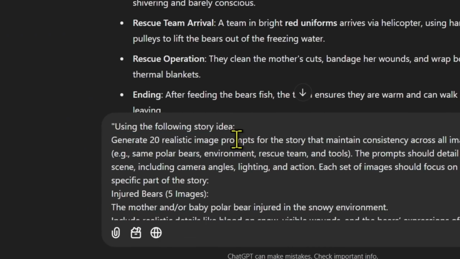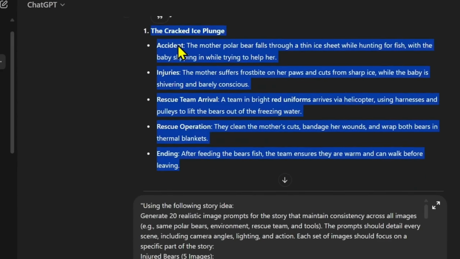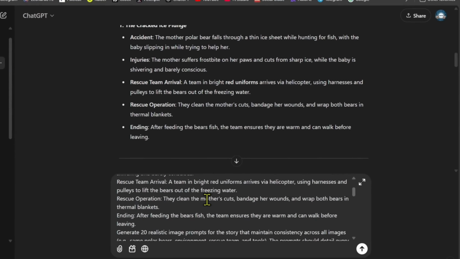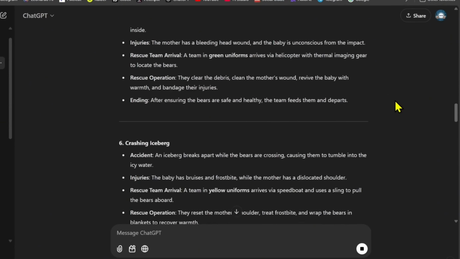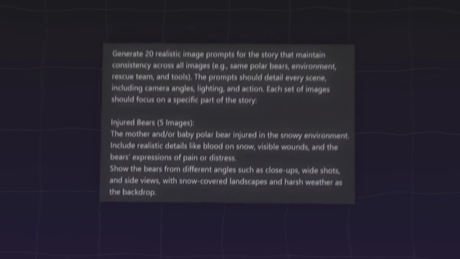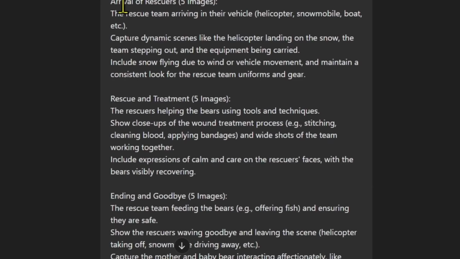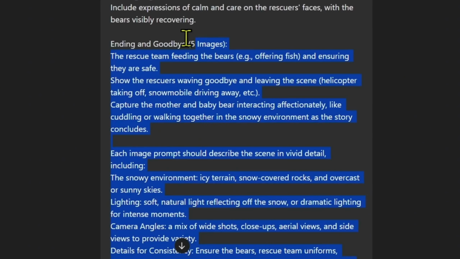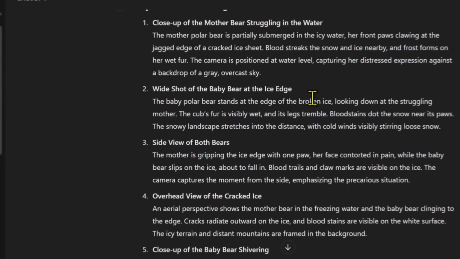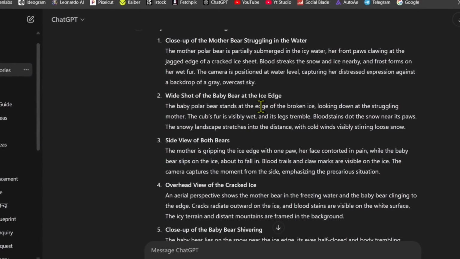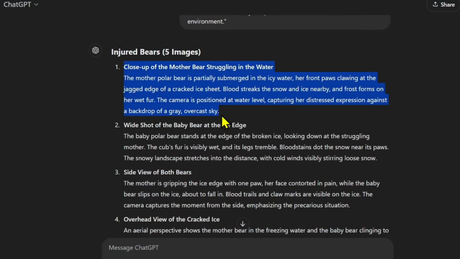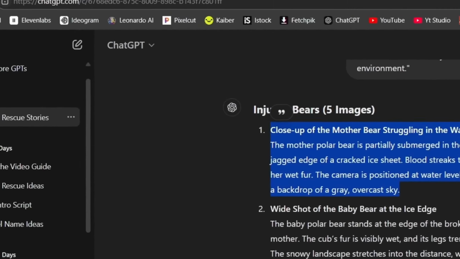Change the "paste selected story idea" into your story idea. For this story idea, we need 20 images, and there are some details provided for each image, like camera angle, uniform color, and environment. You can see how detailed the prompt is. It tells us where the accident will happen, where the rescuers will come from, how they'll treat the situation, and all that. So next, we'll copy the prompt to generate the images, then we need to search for Piclumen AI.